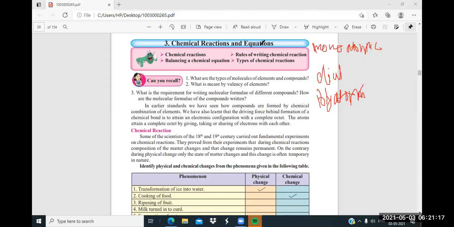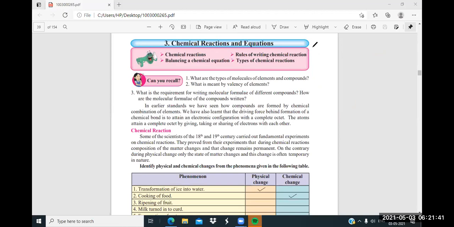Okay, so getting it. This first one is monoatomic, only single type of molecules are there. The second one is diatomic, two types of different molecules are there. And third, polyatomic, more than two types of the molecules are present.